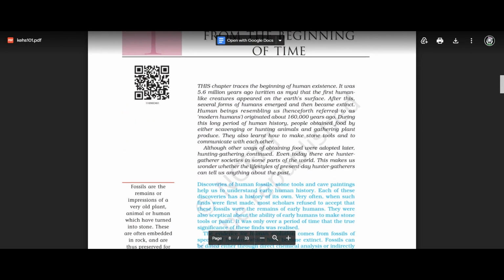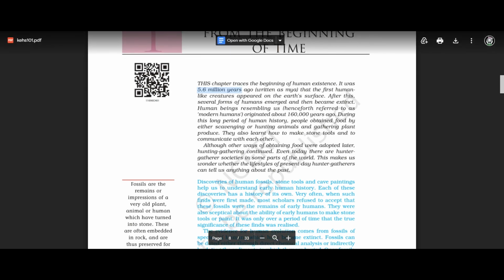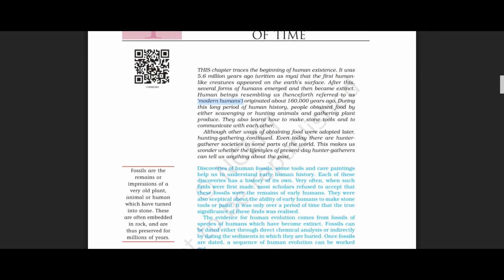So once again, in this chapter we said we are going to study the beginning of human existence, about 5.6 million years ago. Then we studied that modern humans originated about 1 lakh 16,000 years ago.